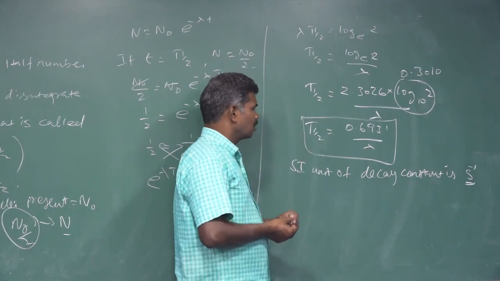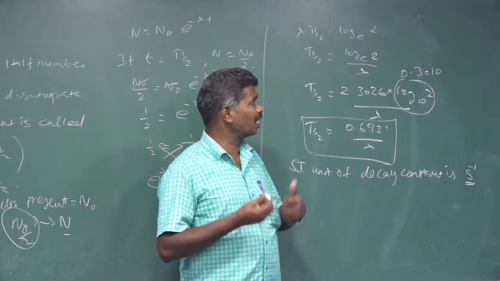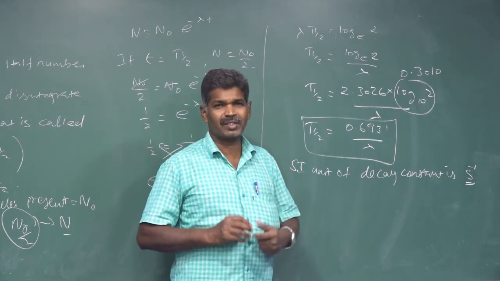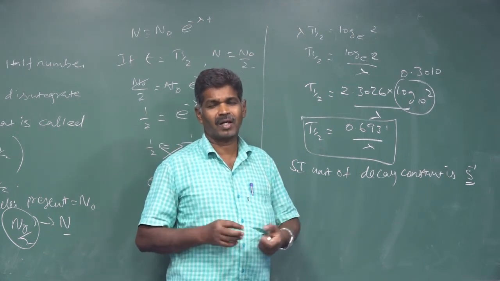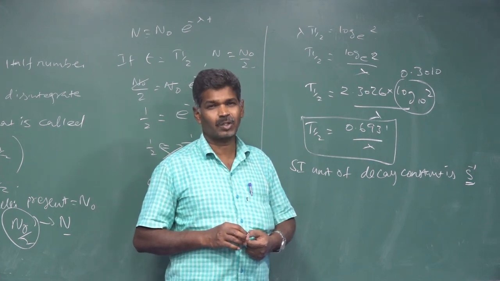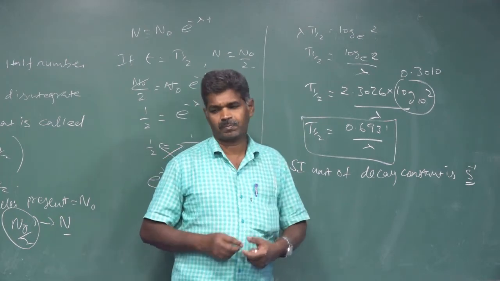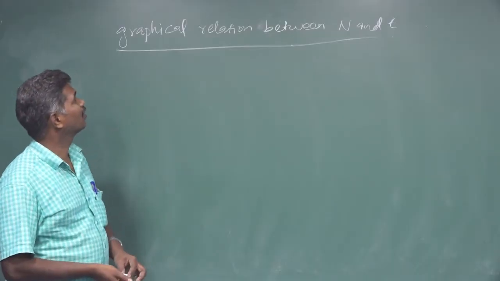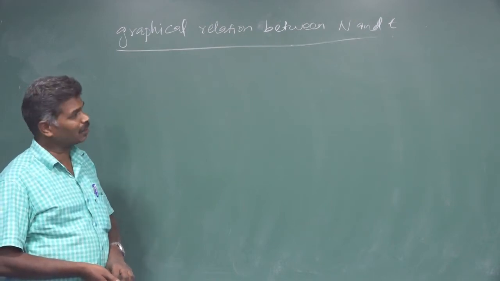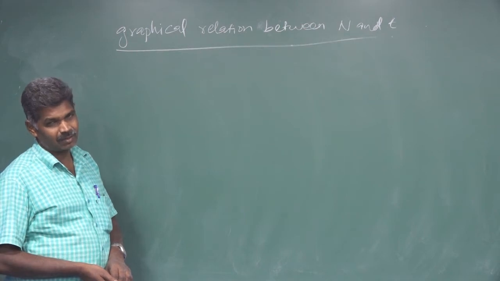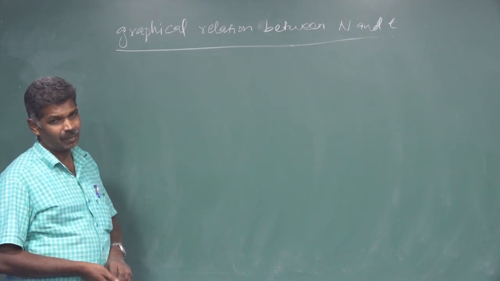Based on this half-life period and the number of atoms at present, we can draw a graph. That graph is an exponential graph. Why is it exponential? Because our radioactive law of disintegration is in exponential form, so it decreases exponentially. Next we are going to see the graphical relation between the number of radioactive elements at present and the time of disintegration.